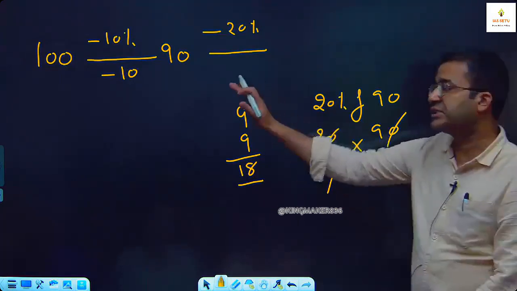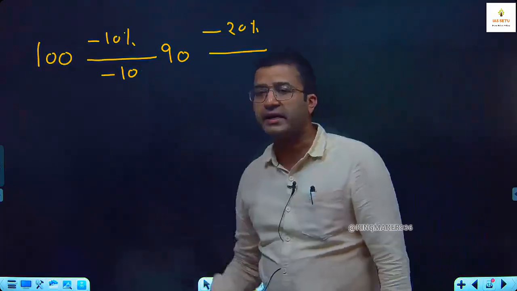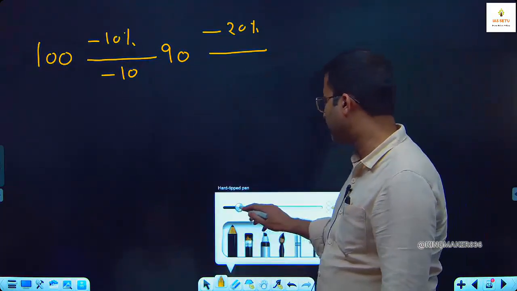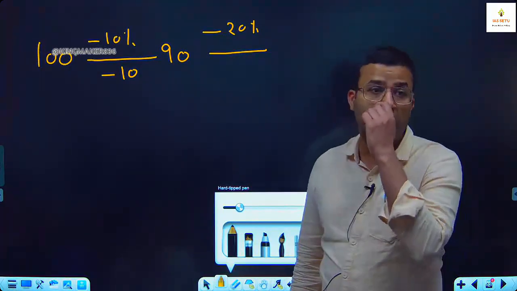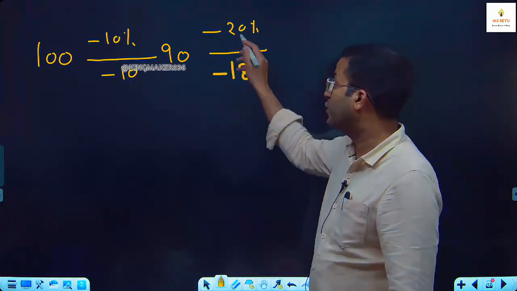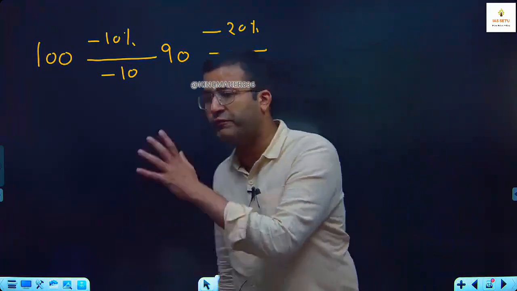See, my initial salary 100 rupees. Out of 100, I paid 10 as house rent. I left with 90. 20% of 90, I pay on transportation, convenience charges and all. Because it is 20% of successive value, 20% of rest.